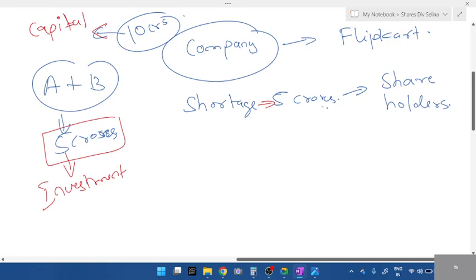And those who come and buy the share, a share is nothing but this company split into smaller parts. Those who buy those smaller parts, giving this 5 crores, we call them shareholders or investors.